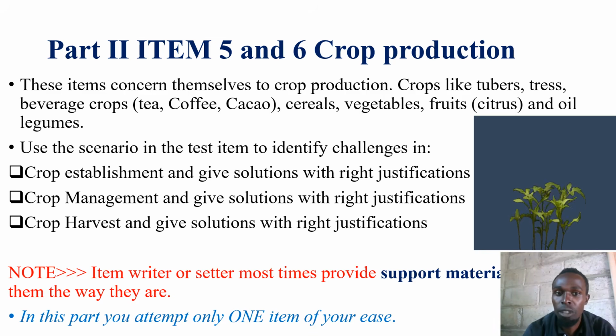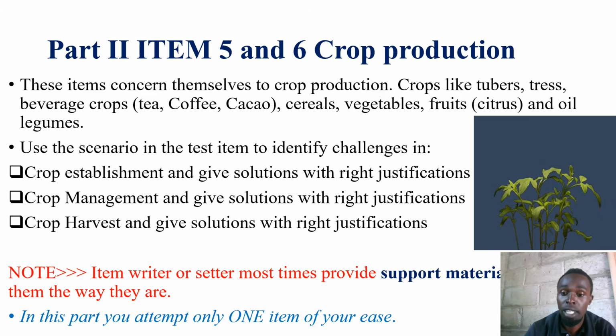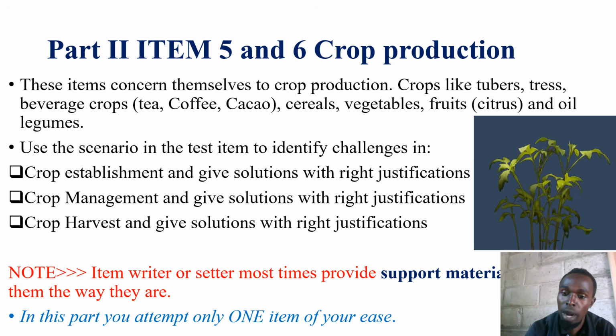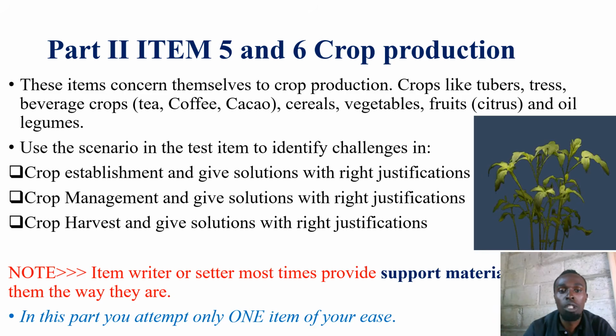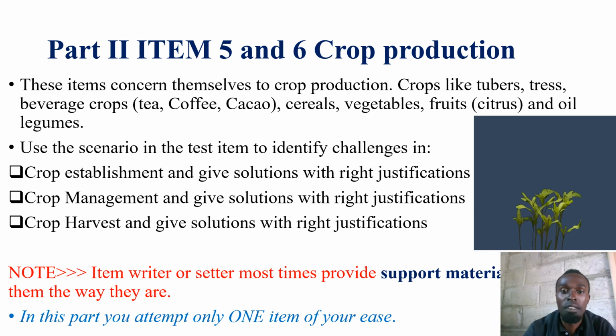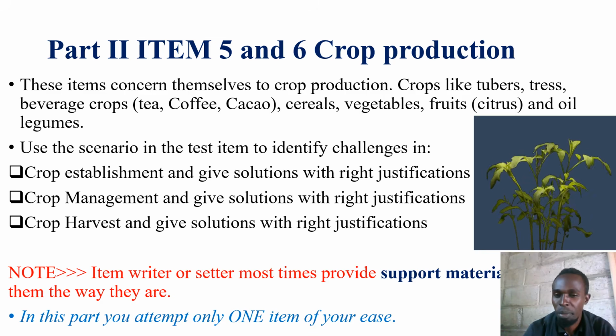But in this part, section B actually has 2 parts. You choose only one item from each part. And here you are going to choose one item from this part, either item 5 or item 6. Members, let's continue. These items concern themselves with crop production.